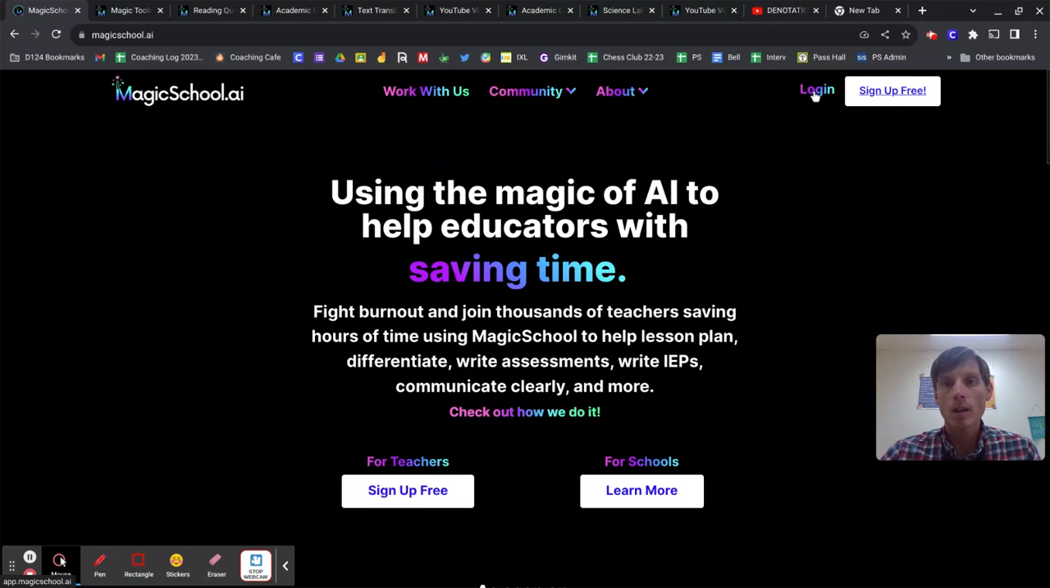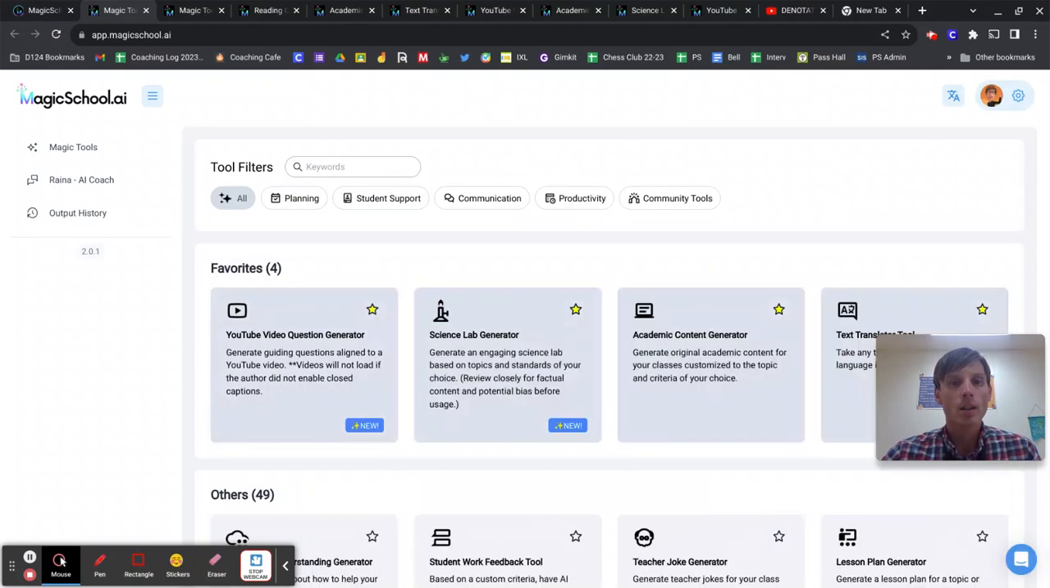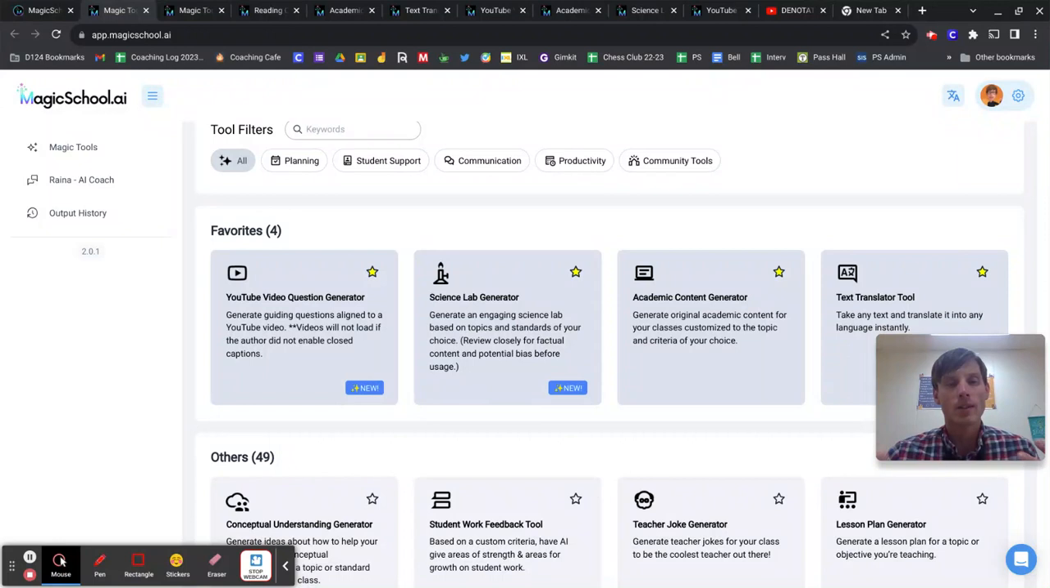From there, you'll see this login screen. You can sign up with your Google login, and then hit login. And you're going to see there's a lot of things to choose from here. What makes this so cool is this is AI technology, but it's really been trained on educational purposes, so it can really help you in your classroom.